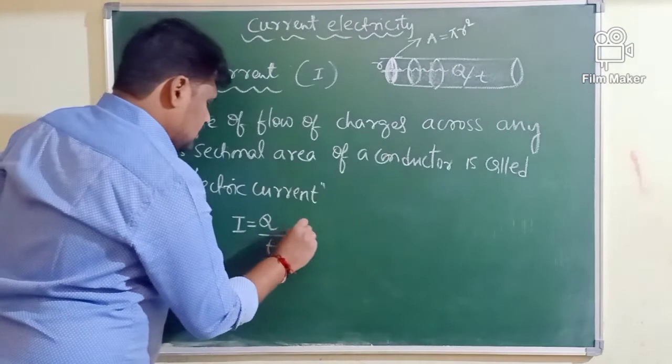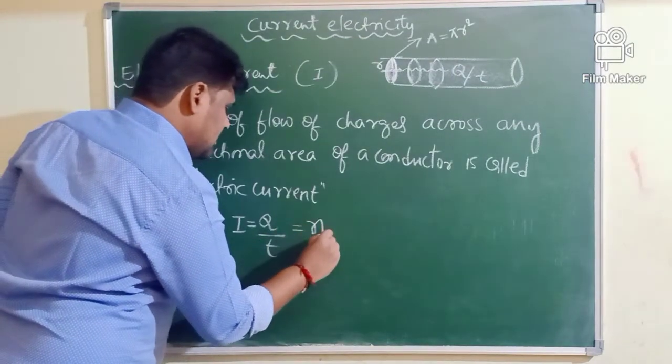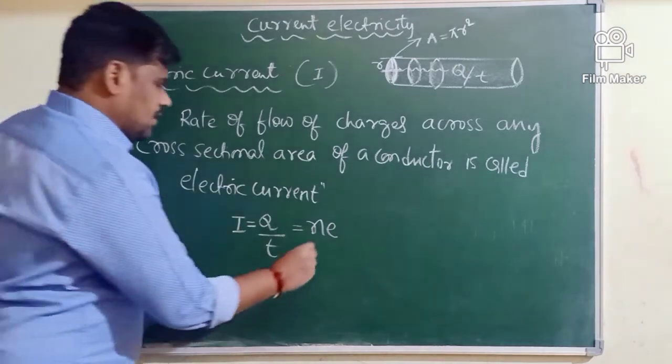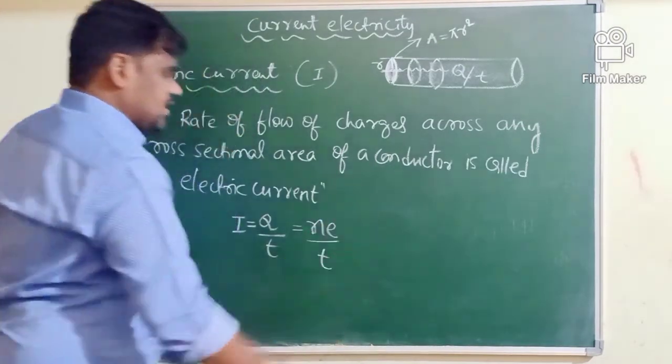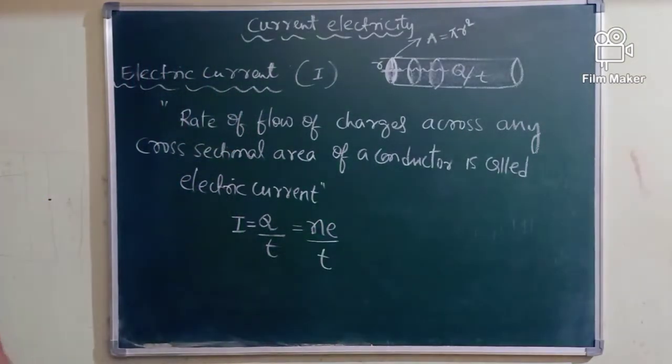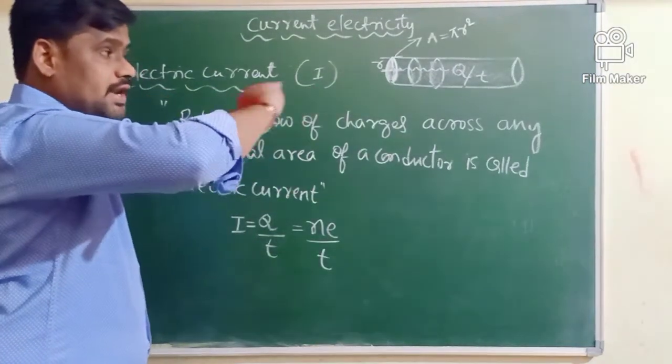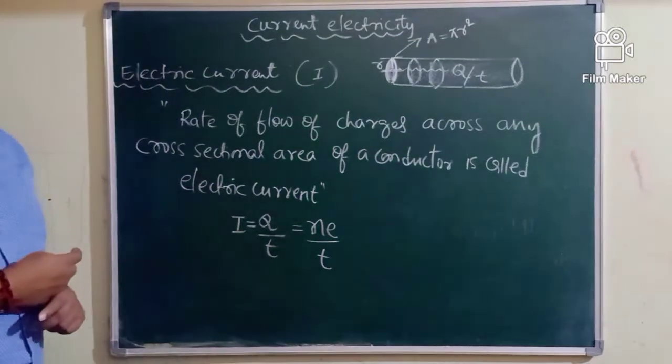Further, Q is decided by N into E, so I is N E divided by T. What is N here? Number of free electrons which are passing through any cross-sectional area of a conductor.